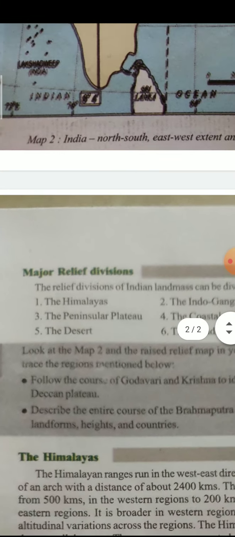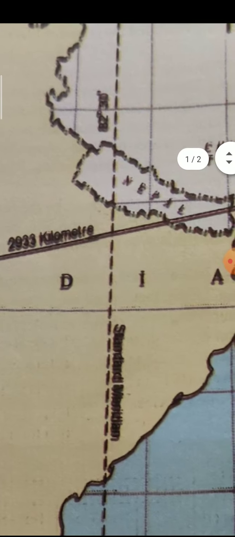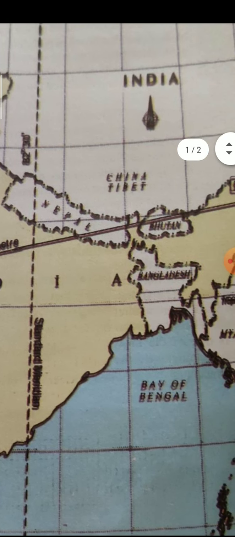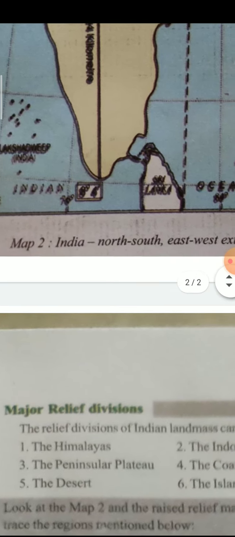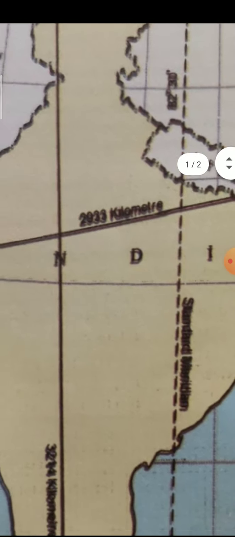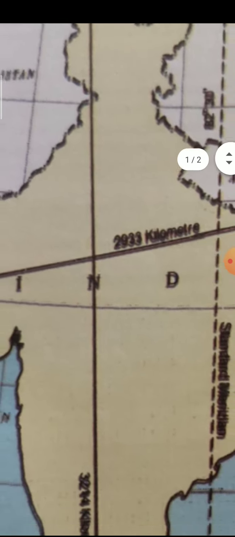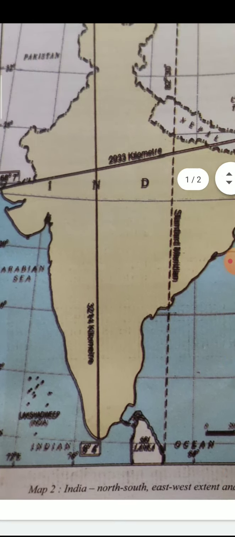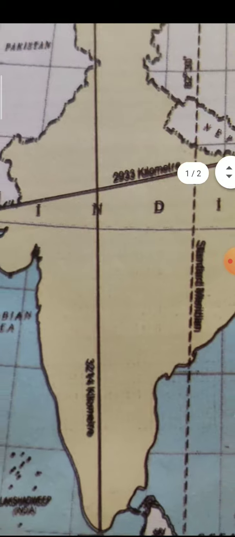First and foremost, the highest Himalayas in the northern part, completely covered with snowcapped mountain ranges. That means it is completely covered with snow. And the second one is the Indo-Gangetic plain, also located in the northern part of India, between the Indus and Ganga rivers, and that is the largest plain of India. And the third one is the peninsular plateau, in the southern part and some of it on the northern side.